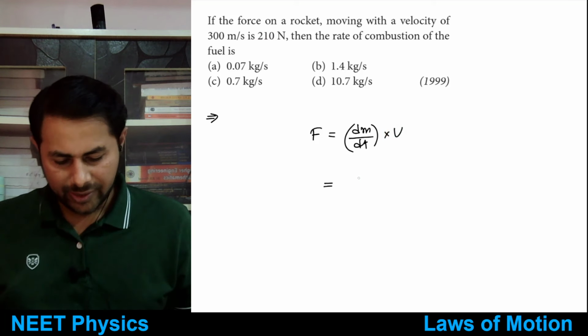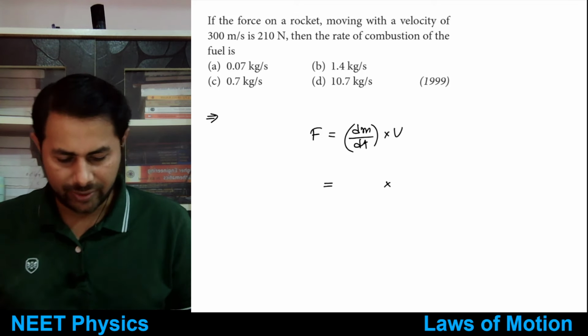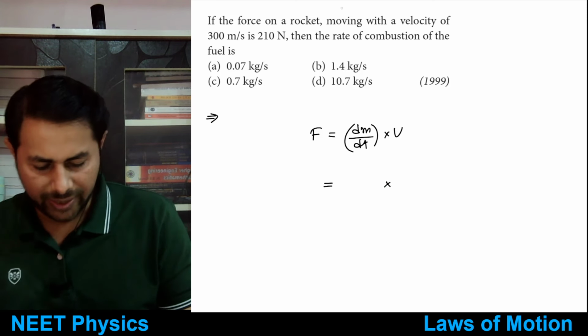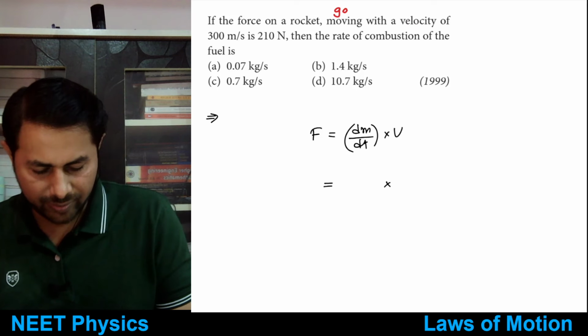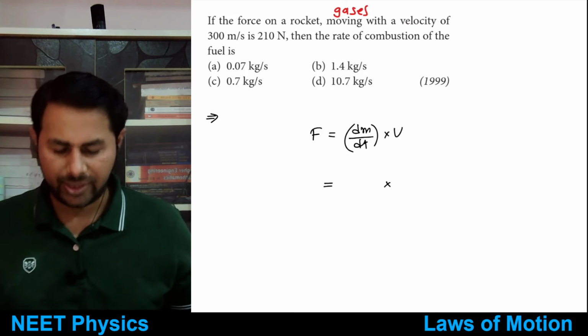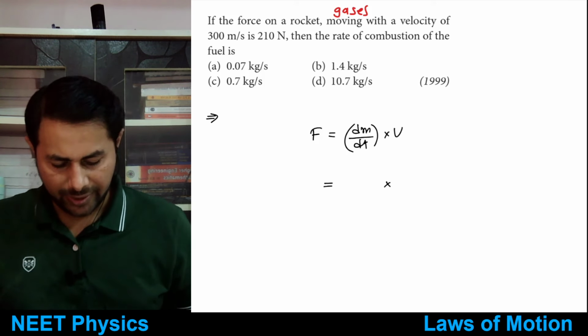But anyways, let's put the values. If the force on the rocket moving with velocity of 300 meters per second, so it shouldn't be the rocket, okay. So I am just cutting this and I am just writing the gas moving with the velocity of, gases moving with the velocity of 300 meters per second, okay. So I am correcting the question, right?